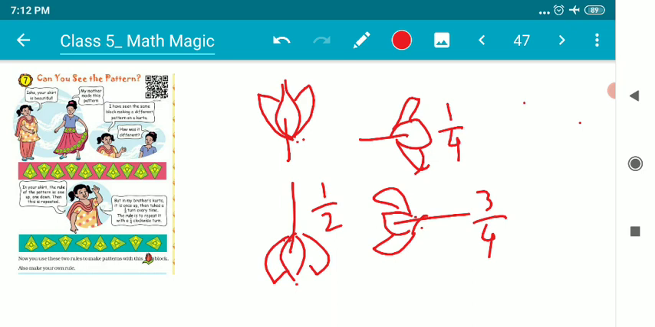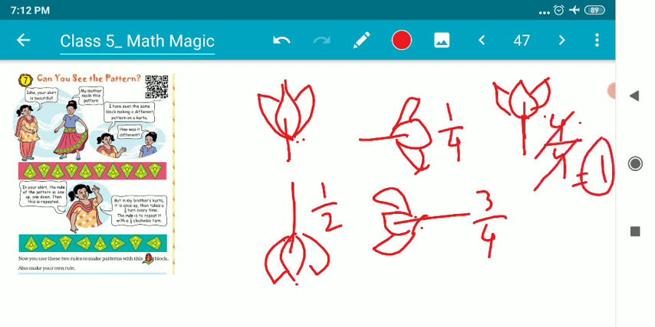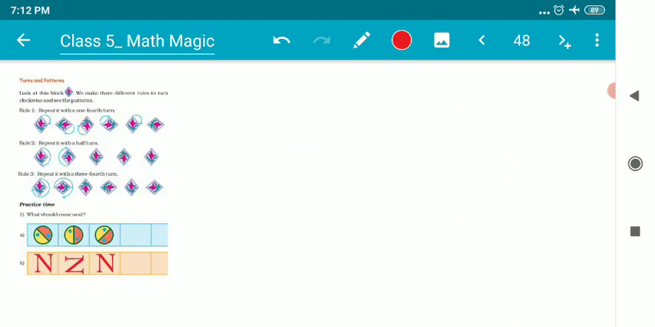Now a complete turn, again it will come back to its own position once again. This is full turn, means 4/4. If I cancel 4/4, I'm supposed to get 1. So it's 1 complete turn. I hope it's clear to everybody.